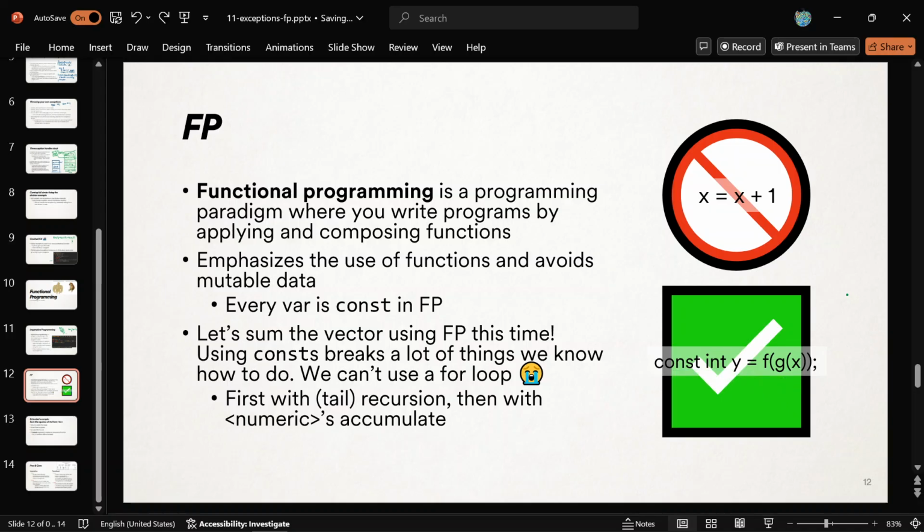That's the one change, and apparently people care a lot about this. There's a fight going on between the imperative programmers and the functional programmers of the internet. Okay, so yeah, that's the goal. And yeah, it emphasizes we're going to use constants all over the place. We're going to use functions. We're never going to mutate our data. All right. So every variable is a constant in functional programming. And yeah, let me show you how.